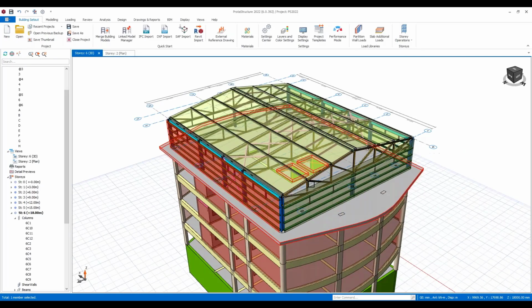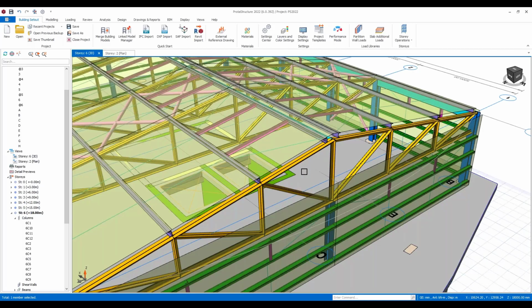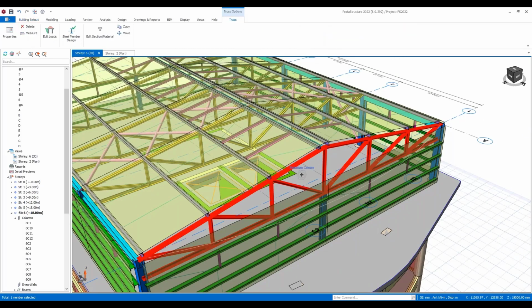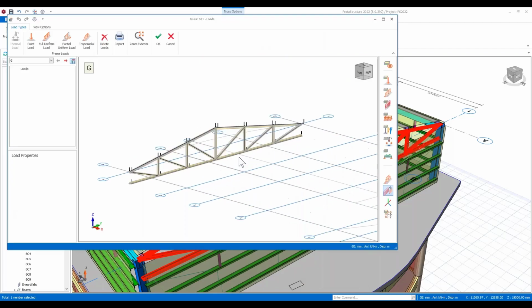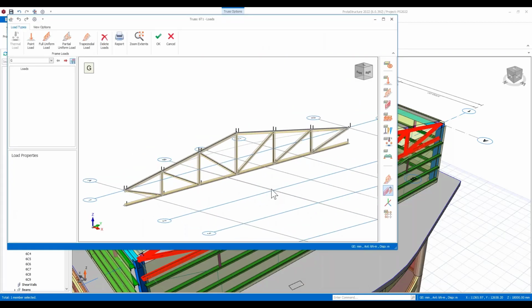So you can work your way around the building here and establish those pressure loads to the structure. Now, what you can also do is if you click on a truss and I go to edit loads, we understand that this is a truss and it's pulled that truss out. It's an element here, and we could, if we would like, assign other types of loads to this truss. This is maybe where I might have wanted to create, say, a crane beam load case, for example, and I want to assign